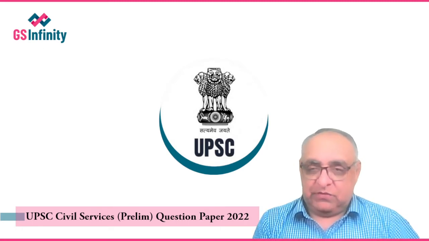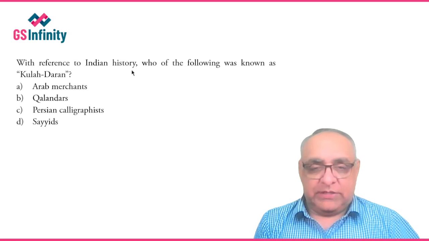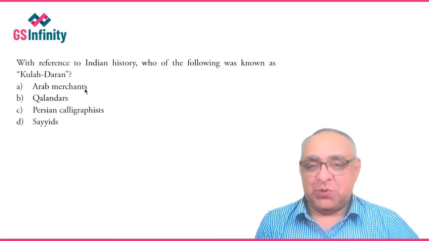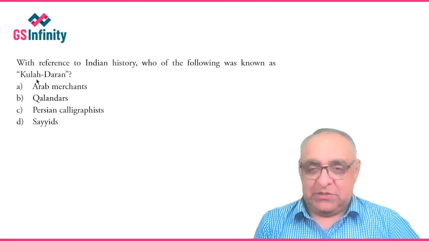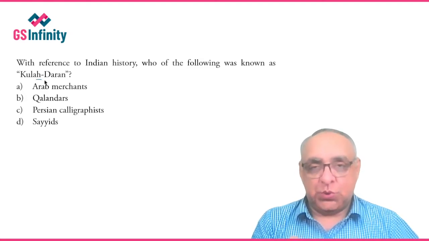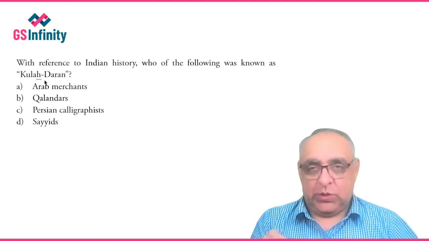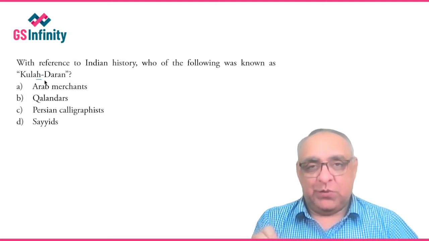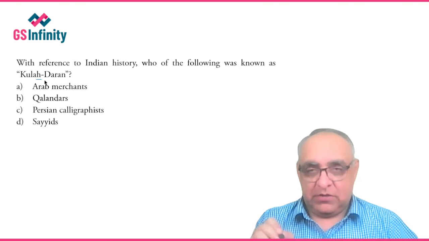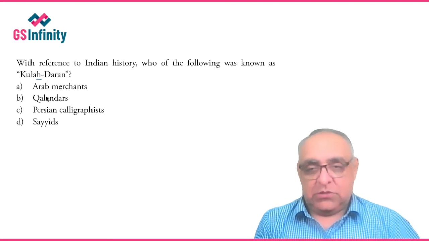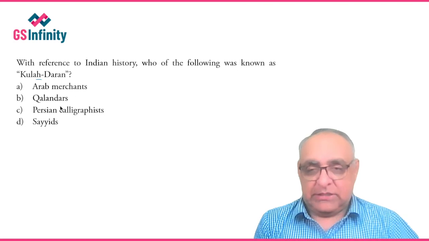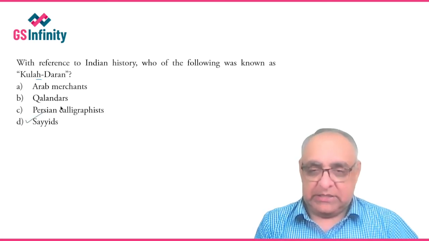The question was, with reference to Indian history, which of the following was known as Kulah-Daran? The individuals who used to wear Kulah were known as Kulah-Daran. What was Kulah? Kulah was the name of a pointed cap which was worn by the Sayyids during the Delhi Sultanate era. It was their official headgear. The 4 options given are Arab merchants, Qalandars, Persian calligraphists and Sayyids. So the correct answer is D, that is Sayyids.